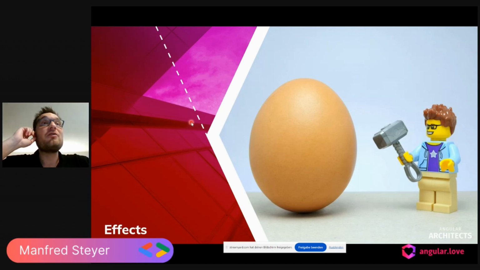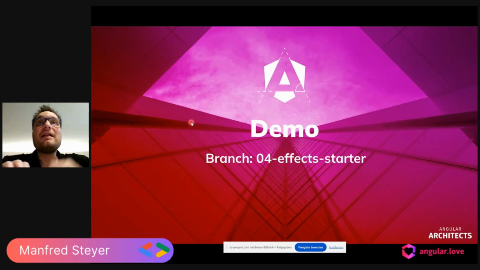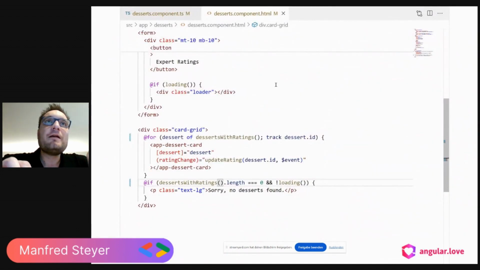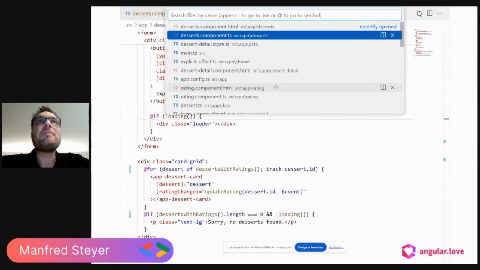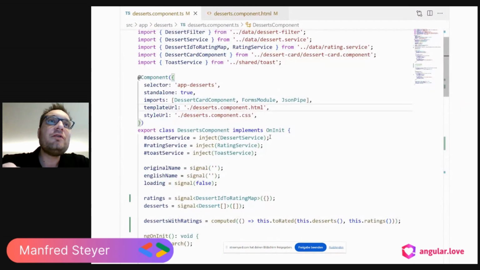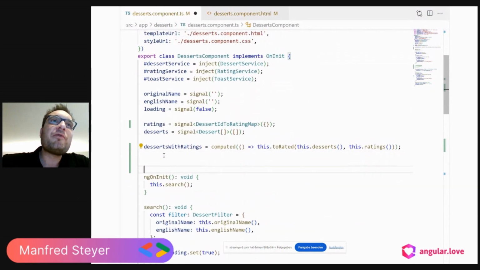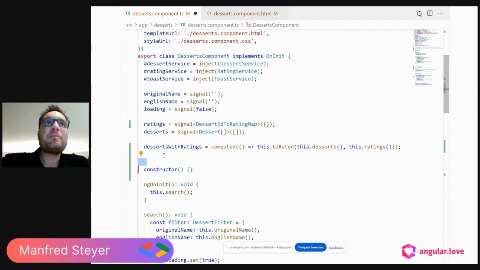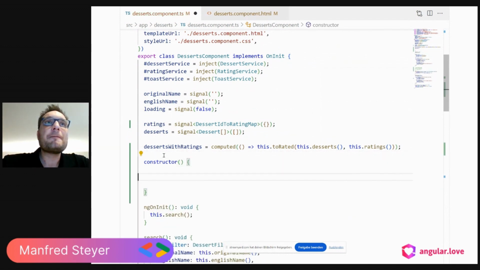Let's talk about a second thing. Let's talk about effects. So as you might know, an effect is just a side effect using signals, and every time one of the signals is changing, the side effect is repeated. Let's look at this within another demonstration. So in this demonstration, I'm going back to my deserts component, and in there I'm defining a constructor, and this constructor spans up an effect.